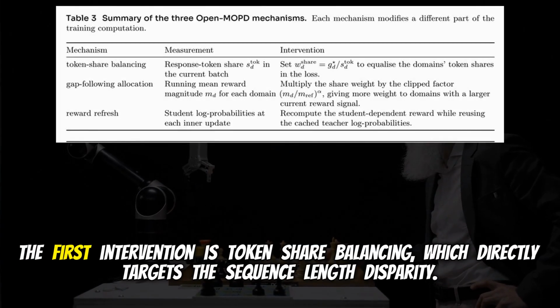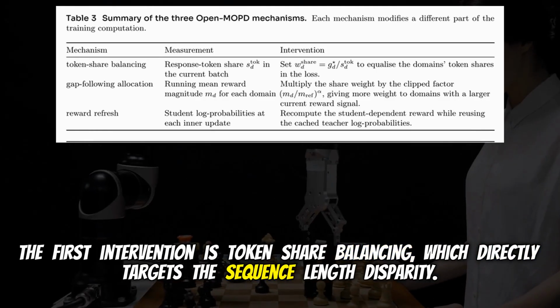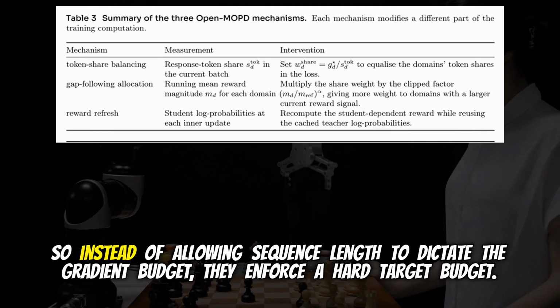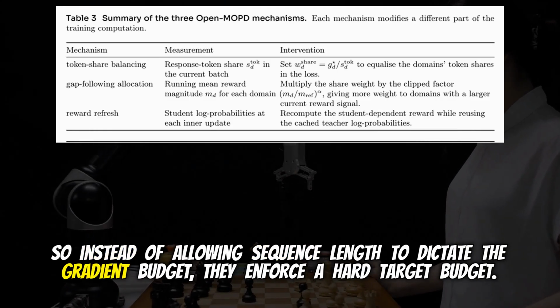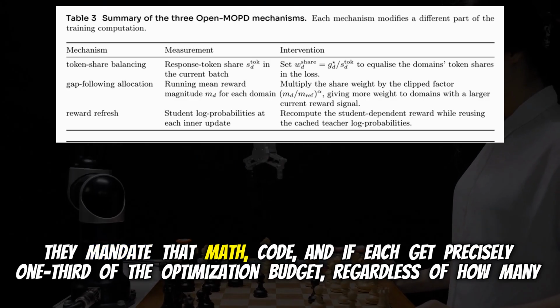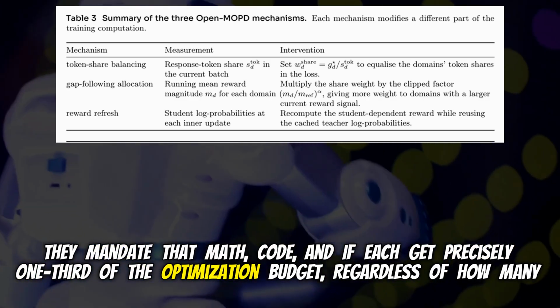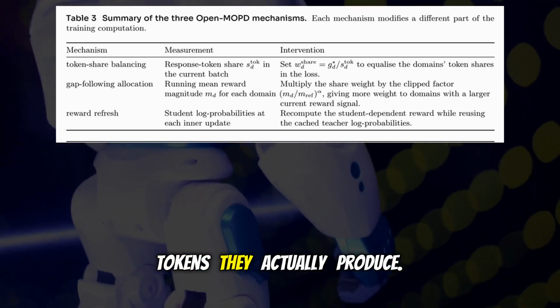Right. The first intervention is token share balancing, which directly targets the sequence length disparity. Yes. So instead of allowing sequence length to dictate the gradient budget, they enforce a hard target budget. They mandate that math, code, and IF each get precisely 1/3 of the optimization budget, regardless of how many tokens they actually produce. Okay.